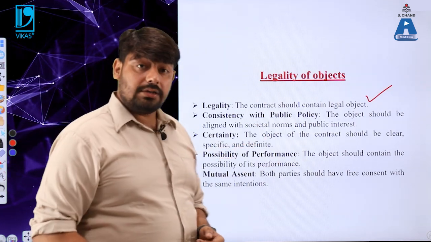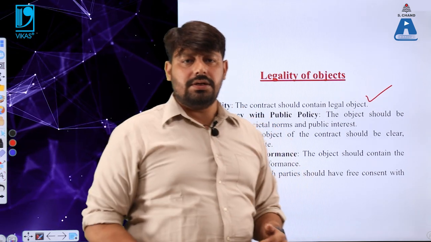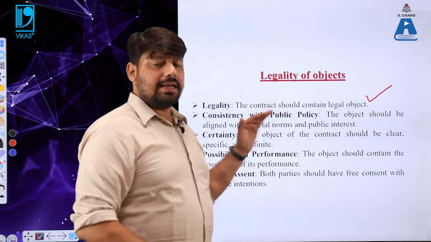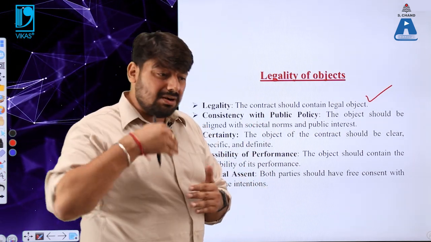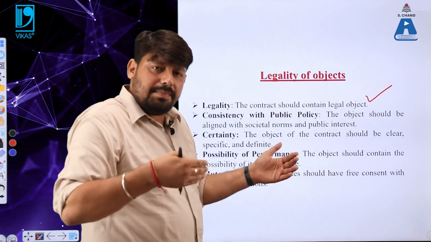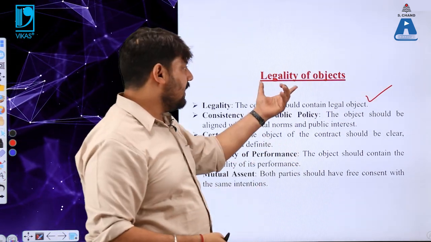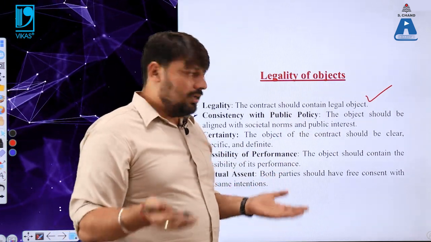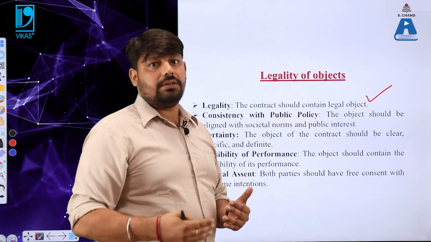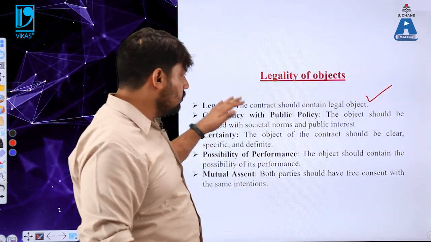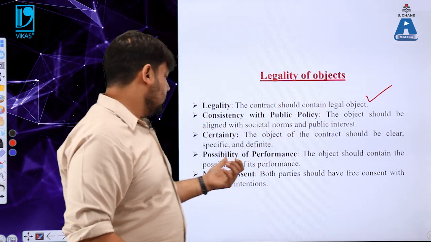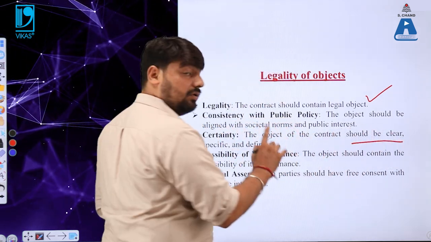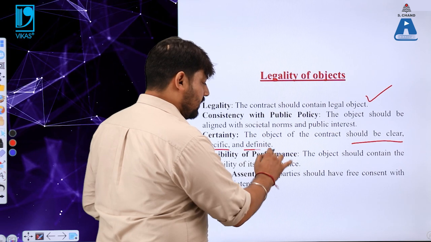The object of the contract should be clear. Whatever the terms and conditions are in a contract, the object of the contract should be clear, specific and definite. If it is not communicated properly, अगर contracting parties को पता ही नहीं होगा कि legality क्या है अपने object की, तो how will they enter into that contract? तो वो कर ही नहीं पाएंगे, and they will not show the intention to form a contract. So in order to have legality of objects, this is very important, and that is certainty. It means the object of the contract should be clear, specific, and definite.